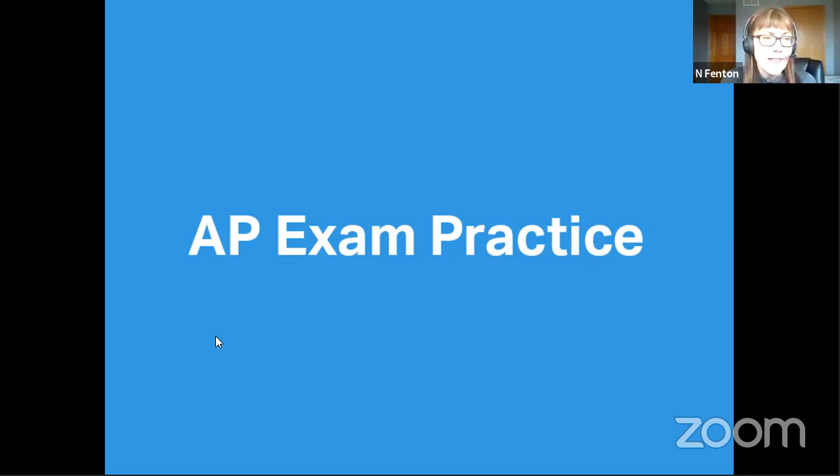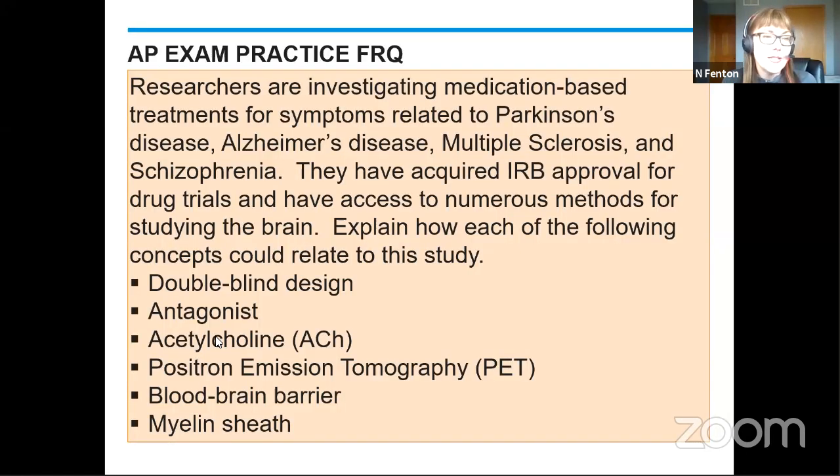You want to make sure that you're reading the question carefully. This is a pretty sophisticated question, and it's going to ask you to put together some things from yesterday when we talked about neurotransmitters like acetylcholine, and some things from today. Myelin sheath is a part of the cell, asking you to integrate these things, and you have that one research concept point up at the beginning. Also, for acetylcholine, it says in parentheses ACH, so capital A, capital C, small h. Feel free to use that ACH acronym when you're writing, so you don't have to write out acetylcholine. One, it's hard to spell, and two, it takes a long time to write.